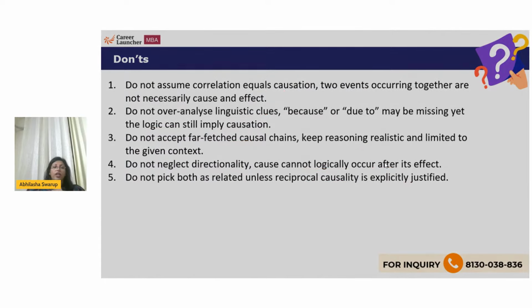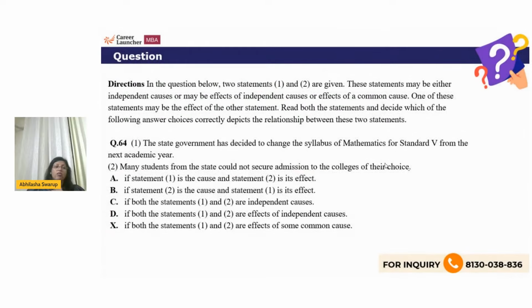All right. Let's look at this question. We have seen this, but how to solve? So I will ask, why has the state government decided to change the syllabus of mathematics for standard 5 from the next academic year? Many students from the state could not secure admission to the colleges of their choice. But this cannot be the answer, right? If I were to ask why many students from the state could not secure admission to colleges of their choice, again, I will not get my answer as the state government has decided to change the syllabus of mathematics, correct? So there isn't a causal relationship between these two.